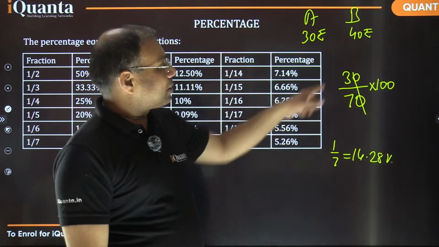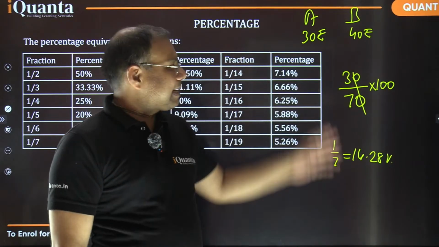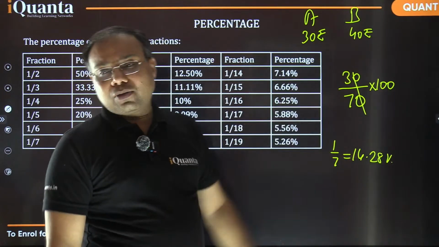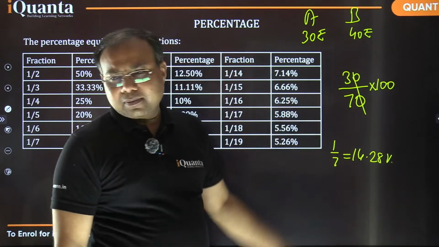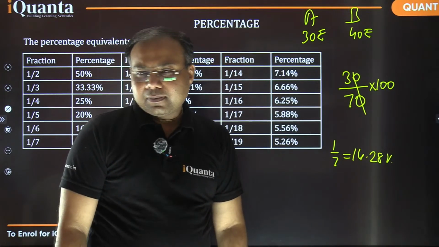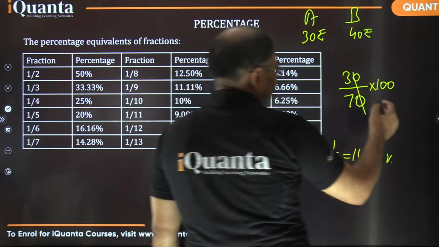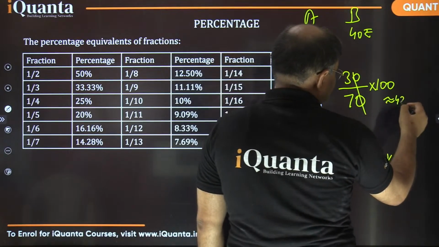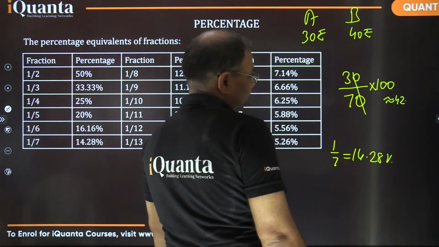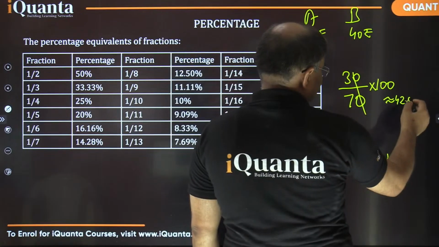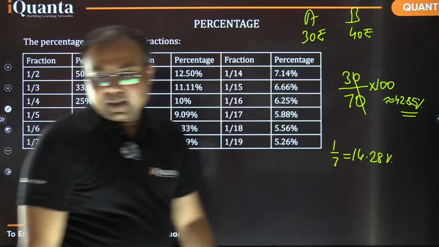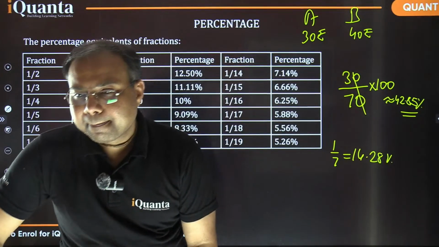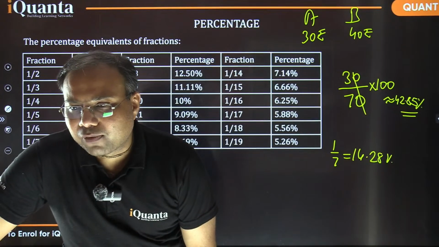So now this is 3 times of that. It is 3 times of that. So that is 42, 14 3s are 42. So it is 42 point something. So it's close to 42.57, rather 42.85%, that would be the answer. Yes, exactly, Aditya. Wonderful.